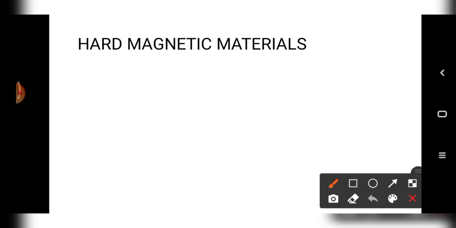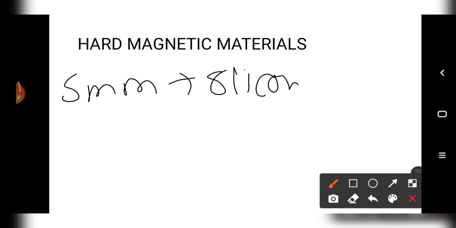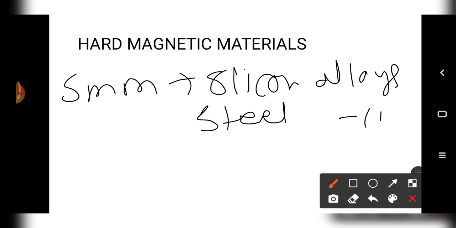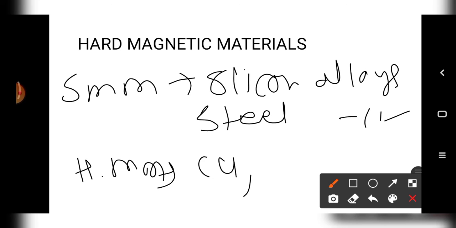Now there are some materials under soft magnetic material: silicon alloy and steel alloy. In case of hard magnetic material: copper, nickel and cobalt.